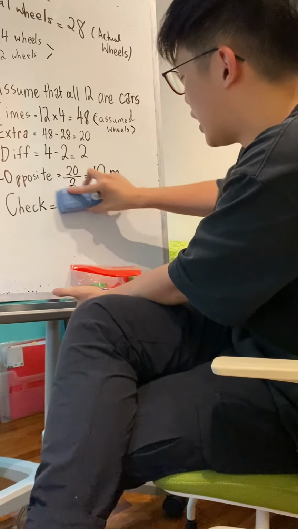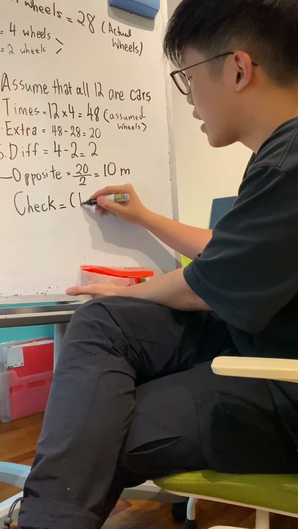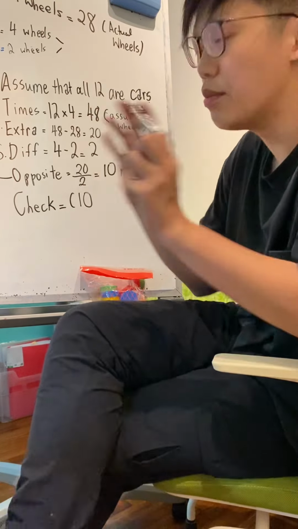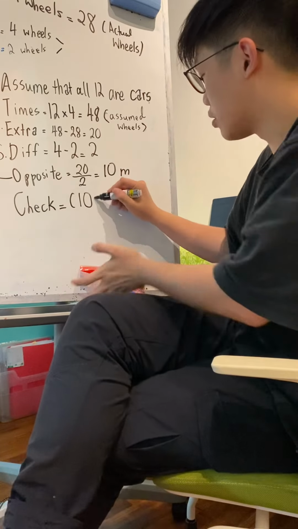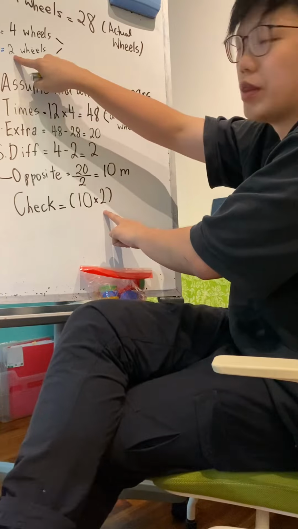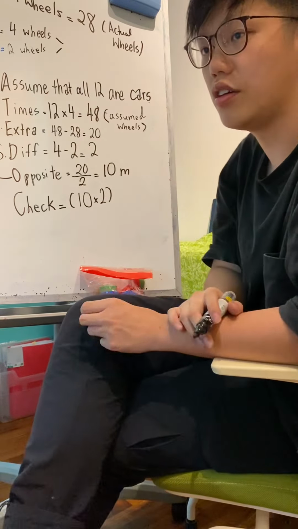Okay, let me ask you a question. Let's imagine I have 10 motorcycles. How many wheels will I have if I have 10 motorcycles? 20. Very good. So that's the reason why I do 10 times 2. Where did I get the 2 from? I took out the 2 from the number of wheels on each motorcycle. Do you understand what I'm trying to say?